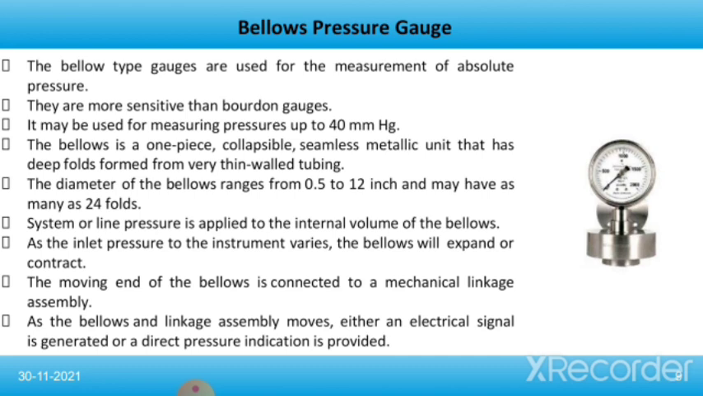The bellows is a one-piece collapsible seamless metallic unit that has deep folds formed from very thin walled tubing. Diameter of the bellows ranges from 0.5 to 12 inch and may have as many as 24 folds. System or line pressure is applied to the internal volume of the bellows. As the inlet pressure to the instrument varies, the bellows will expand or contract. The moving end of the bellows is connected to a mechanical linkage assembly. As the bellows and linkage assembly moves, either an electrical signal is generated or a direct pressure indication is provided.